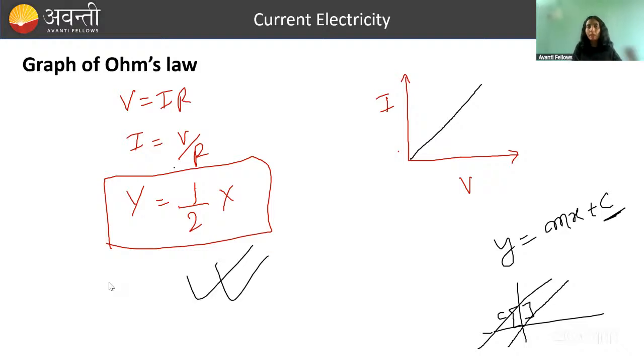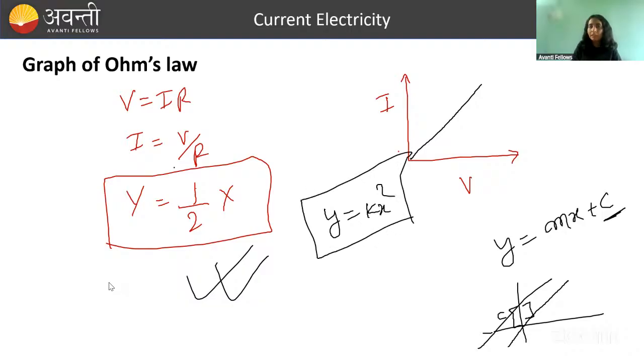Please, everybody, learn how to draw the graph of a straight line and the parabolic graph, that is, the graph of y equals kx square. You should learn such graphs. These two graphs are very important when it comes to solving questions in physics. Straight line and parabolic, these two things should be clear to you.